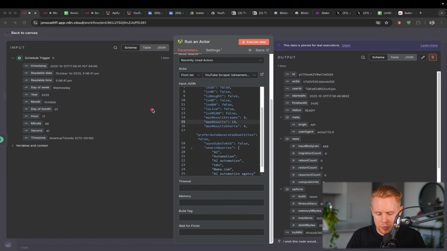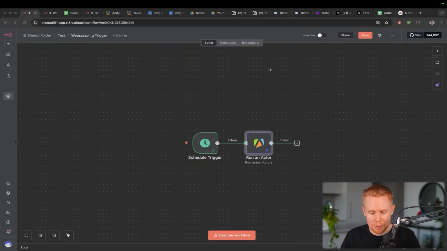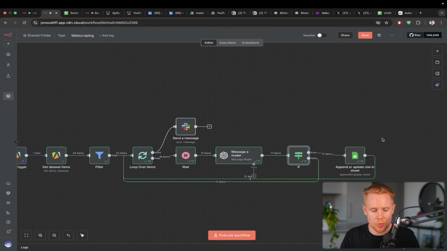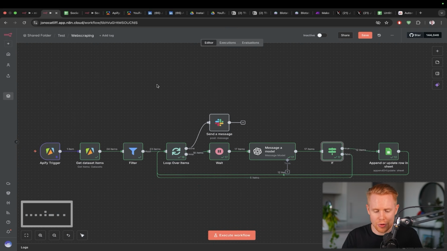Now, the one last thing I want to point out here is that you have this wait for finish. If you put in a large number, it's going to default to 60 seconds automatically. The reason for that is because it will only wait 60 seconds to grab the information, which is problematic because if you're scraping a ton of information, it might take more than 60 seconds, which means that if you were to continue in one given workflow here, you're going to have an error because it's going to time out, which is why we split this into 2 workflows in the first place.